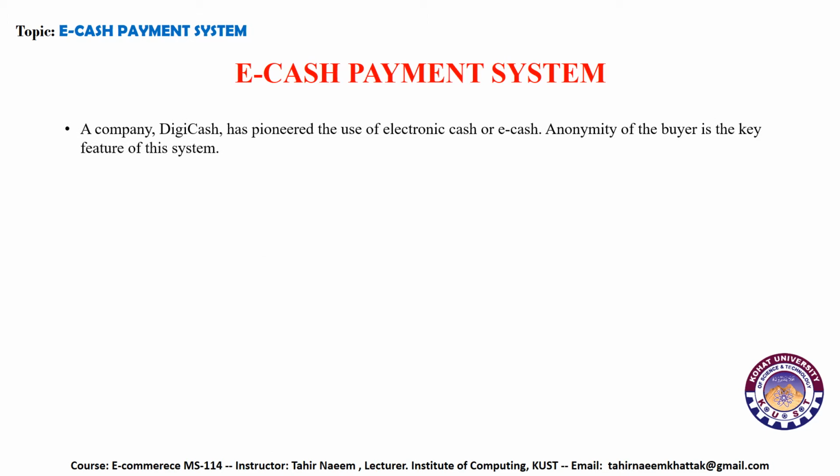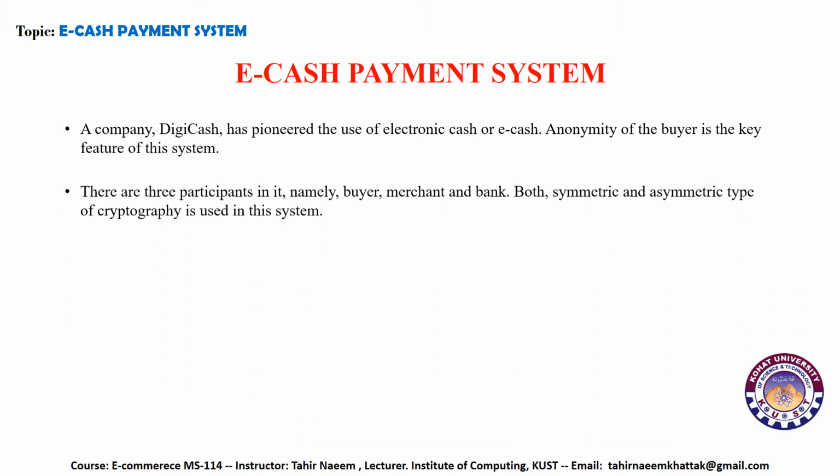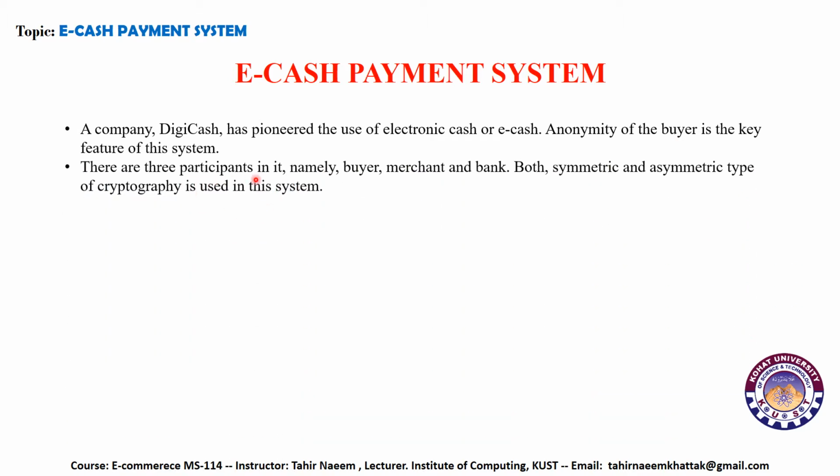E-cash payment system. A company, DigiCash, has pioneered the use of electronic cash or e-cash. Anonymity of the buyer is the key feature of this system. There are three participants in it, namely buyer, merchant and the bank. Both symmetric and asymmetric types of cryptography are used in this system.